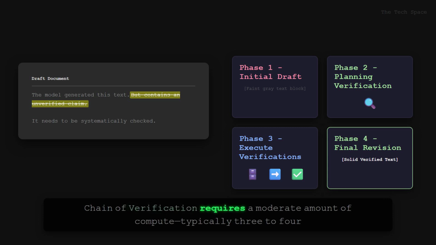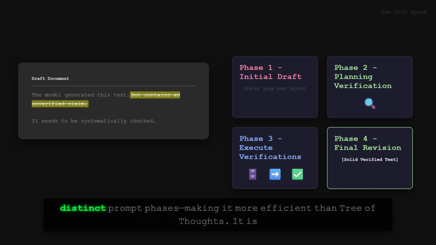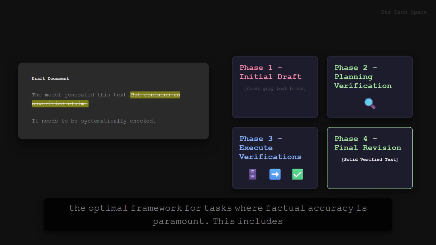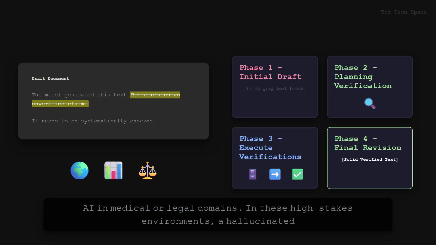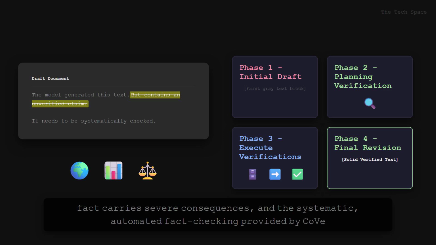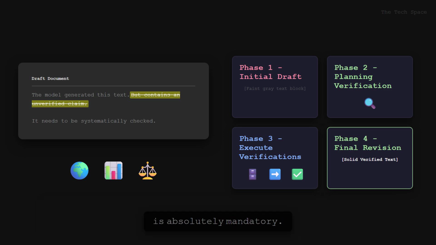Chain of Verification requires a moderate amount of compute, typically 3 to 4 distinct prompt phases, making it more efficient than Tree of Thoughts. It is the optimal framework for tasks where factual accuracy is paramount. This includes historical Q&A, pulling specific metrics from large financial documents, and critically, deploying AI in medical or legal domains. In these high-stakes environments, a hallucinated fact carries severe consequences, and the systematic, automated fact-checking provided by CoVe is absolutely mandatory.